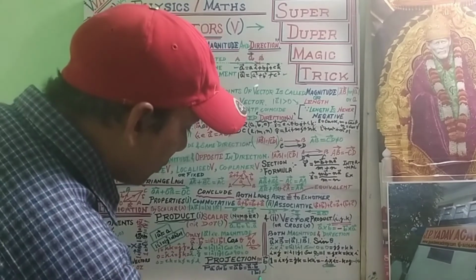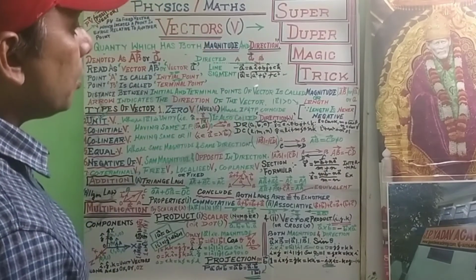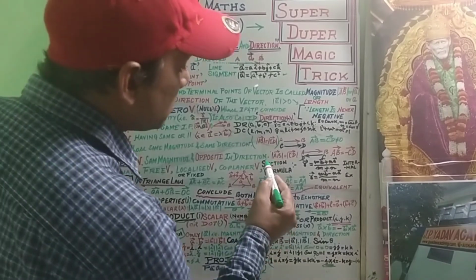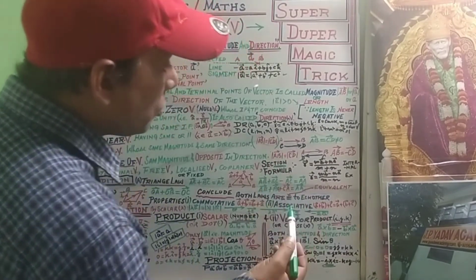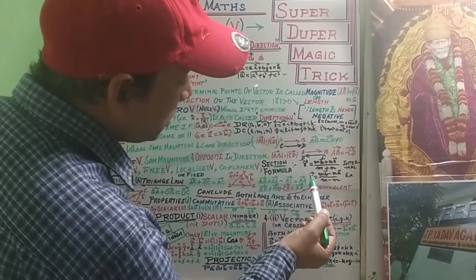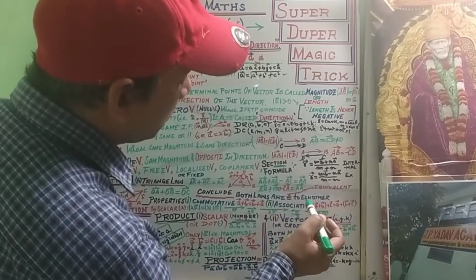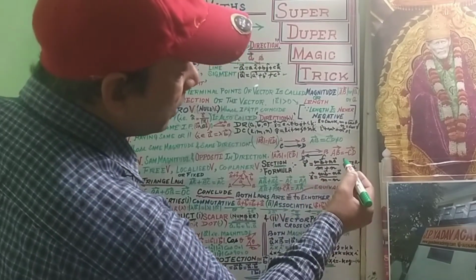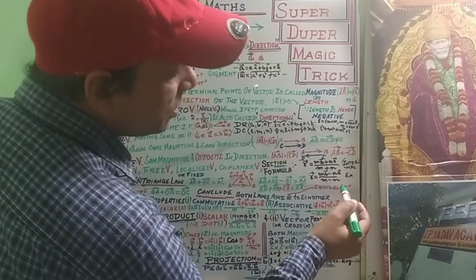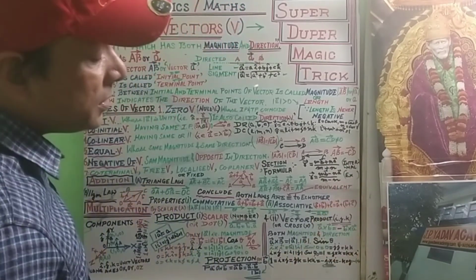This is a very important result. Now another formula is the section formula, which is also important. The section formula gives the resultant vector when a line is divided internally or externally.